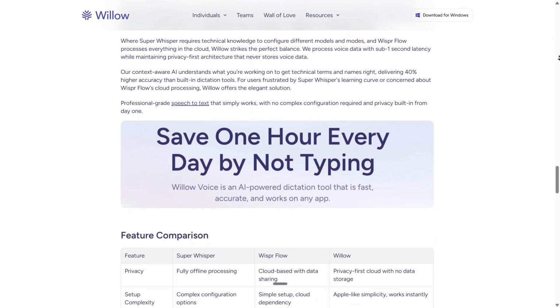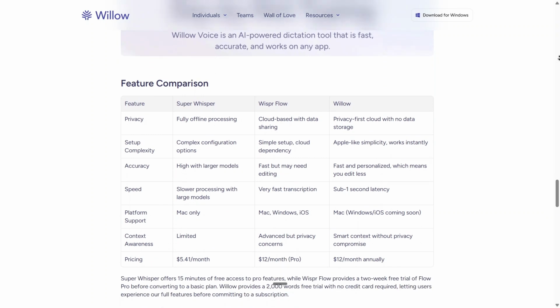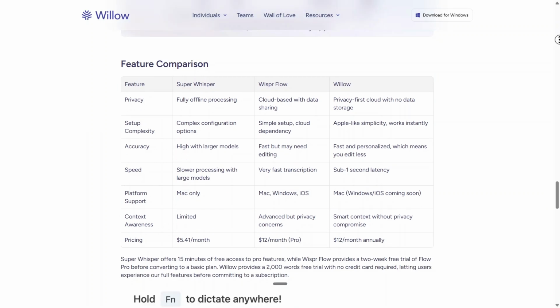When I compare the two side by side, the main trade-off is between the total privacy of Superwhisper and the effortless, high-speed flow of Wispr Flow. If I'm looking for a middle ground, Willow is highlighted as a great alternative that provides a privacy-first cloud architecture with enterprise-grade accuracy.